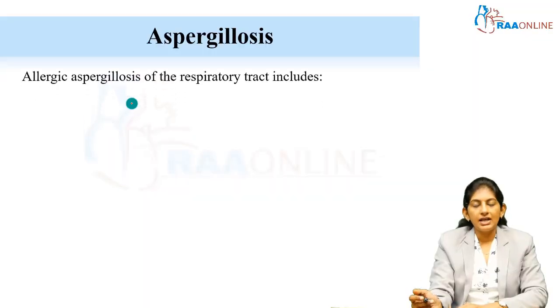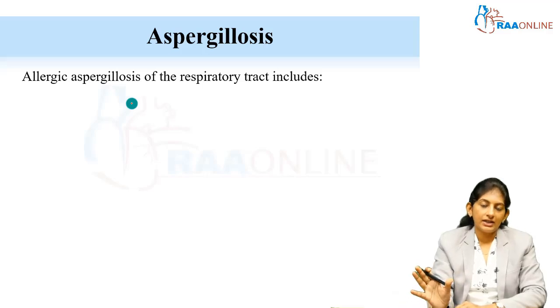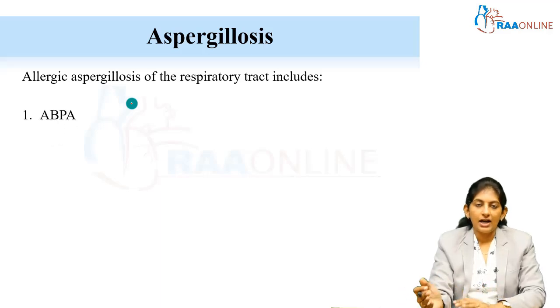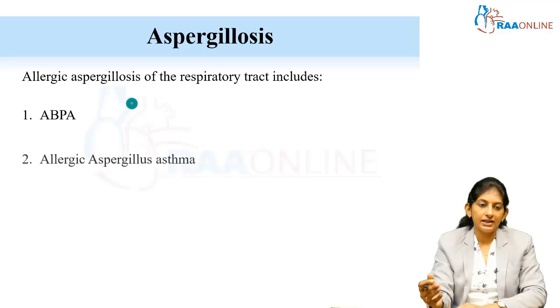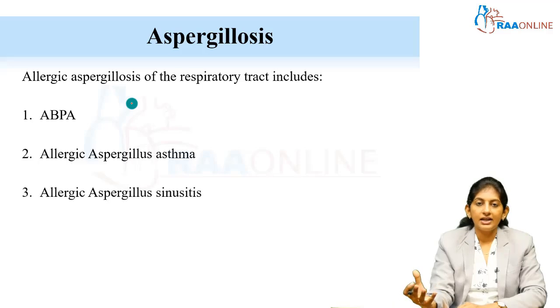So coming to aspergillosis. Aspergillus organisms can cause pathology in the respiratory tract as ABPA, which is an allergic hypersensitivity reaction. Next, it can cause allergic asthma due to Aspergillus, or allergic Aspergillus sinusitis. Apart from that, we know about invasive aspergillosis also, right? So the allergic conditions are these three.